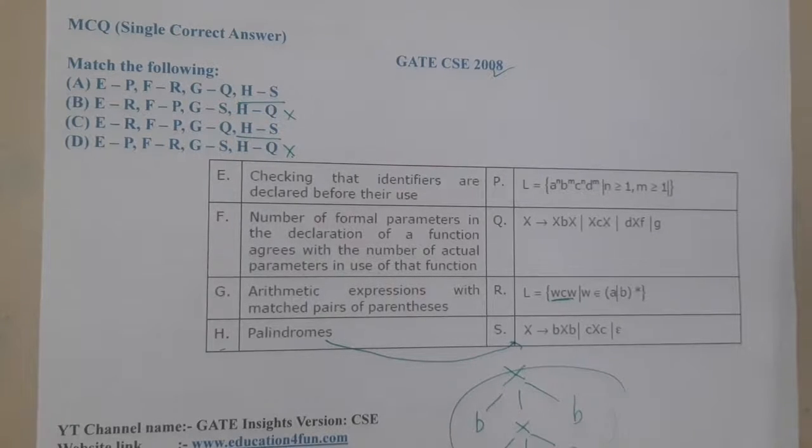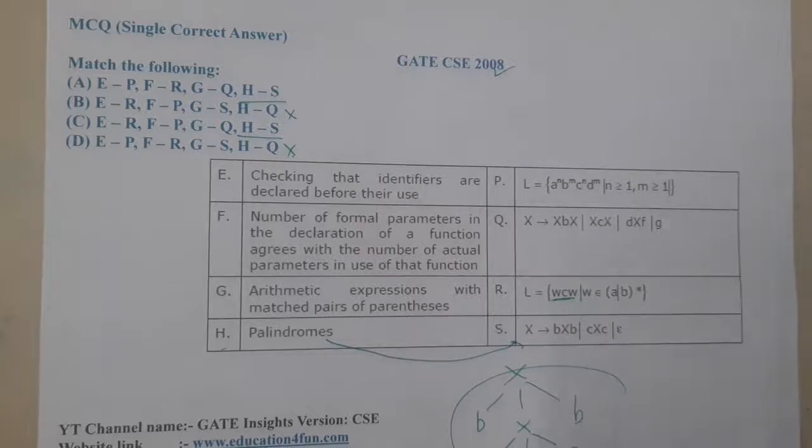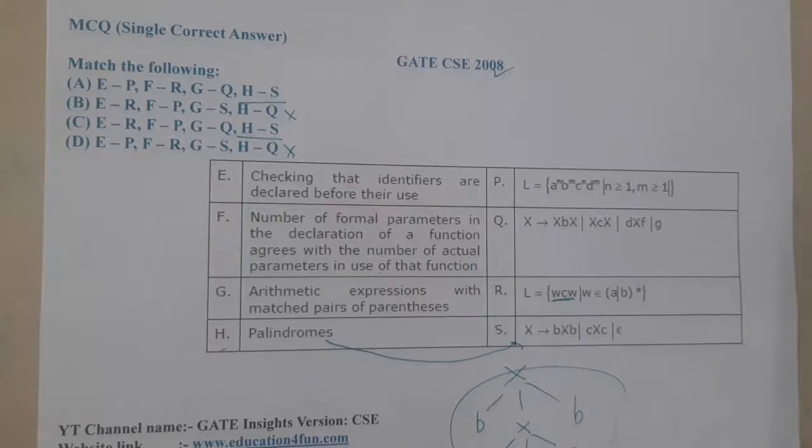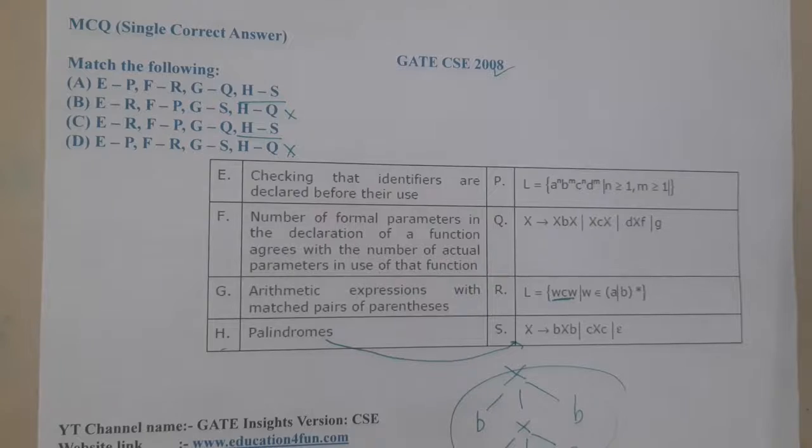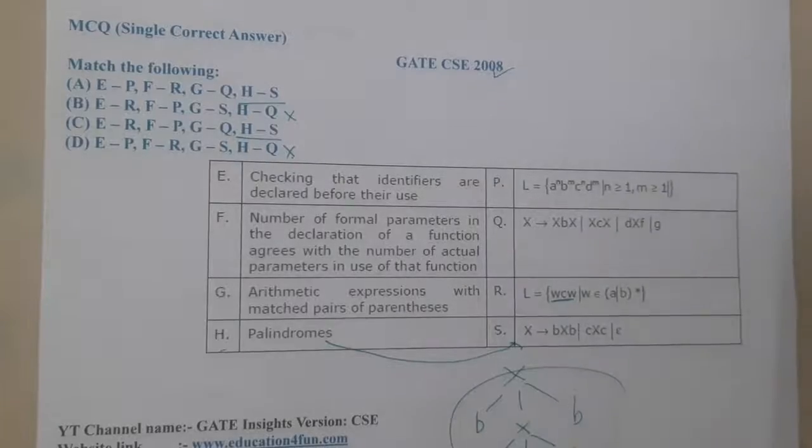Option F says the number of formal parameters in the declaration of a function agrees with the number of actual parameters in use of that function. Option G says arithmetic expression with matched pairs of parentheses. I think I need to check the answer and analyze based on that, because I'm not getting any idea from these things, guys.